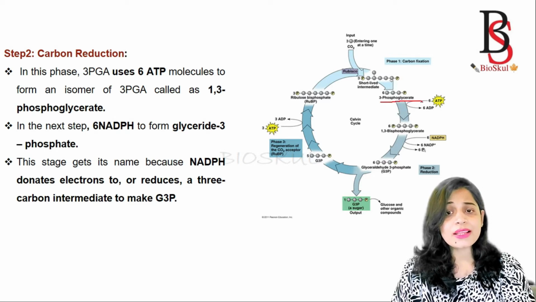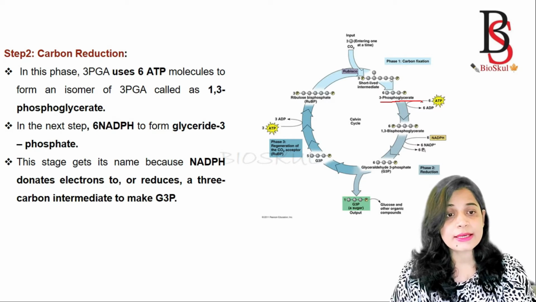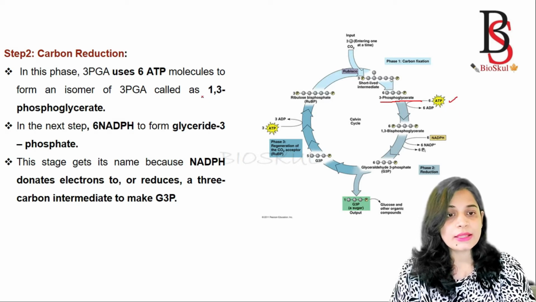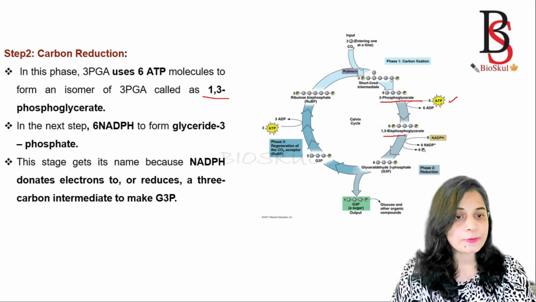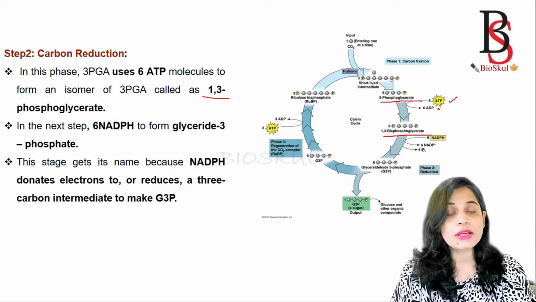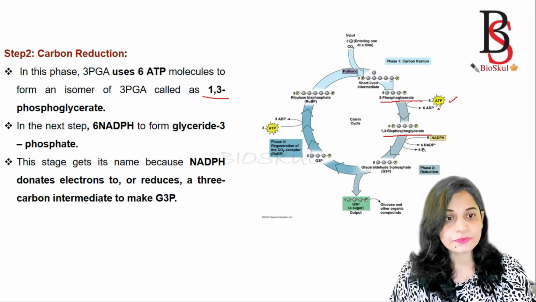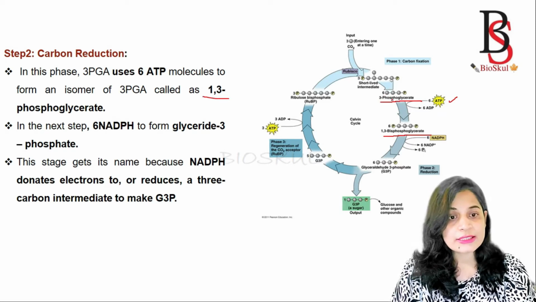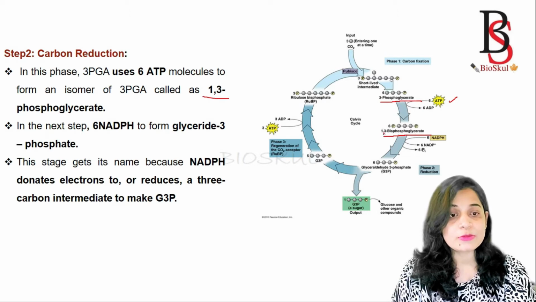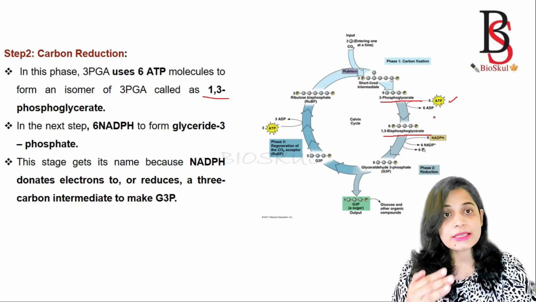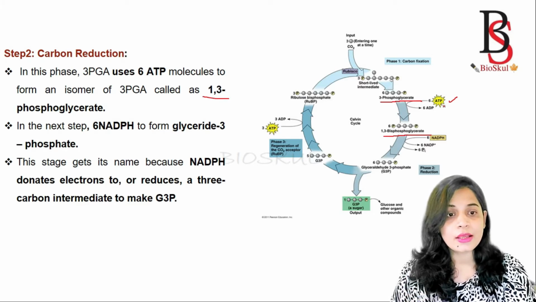3-phosphoglycerate. In this case, this 3-phosphoglycerate molecule uses 6 ATP molecules to form an isomer that is known as 1,3-bisphosphoglycerate. Okay, and this ATP which is used here is produced in the light reaction. As the 6 molecules of 3-phosphoglycerate are converted into 1,3-bisphosphoglycerate, for each molecule 1 ATP is used. So for 6 molecules, 6 ATPs are used.